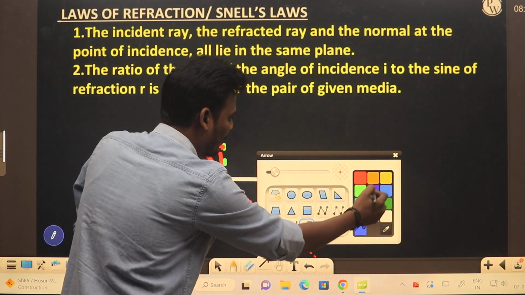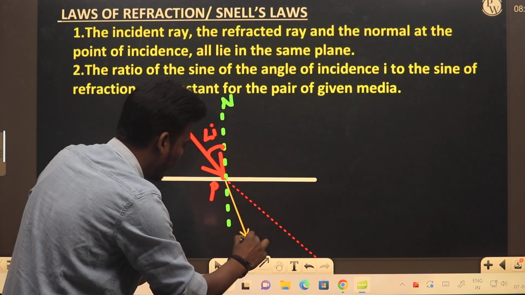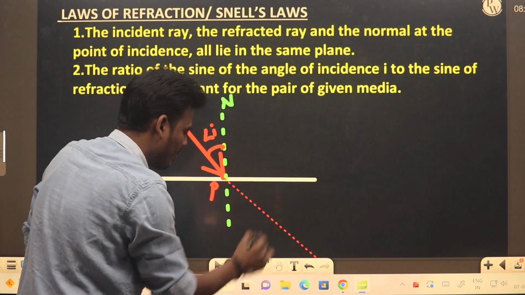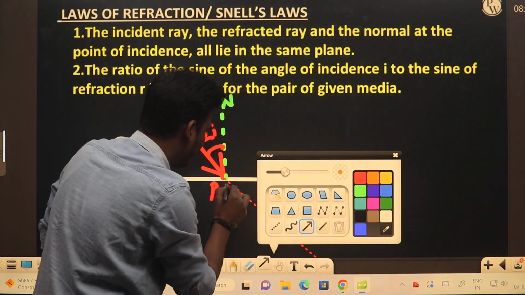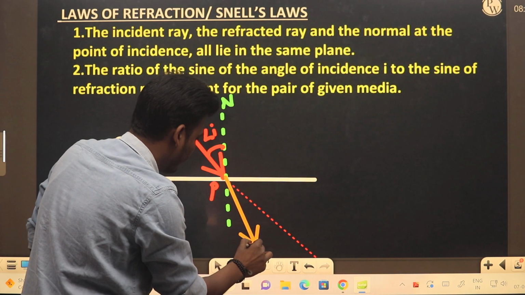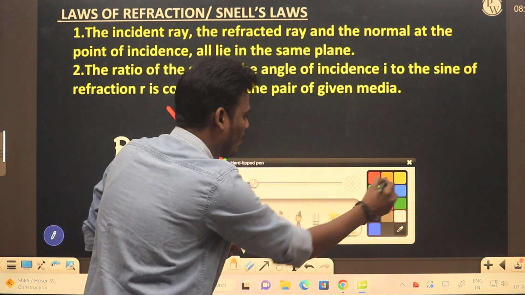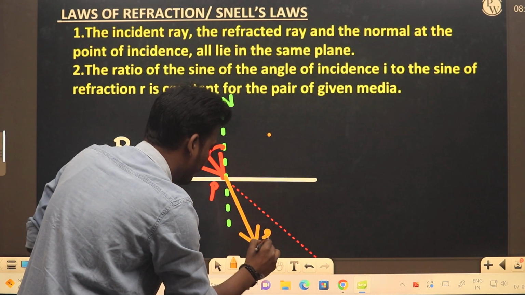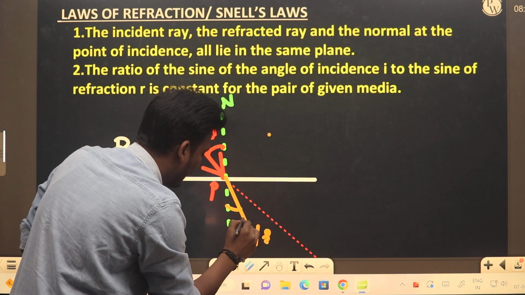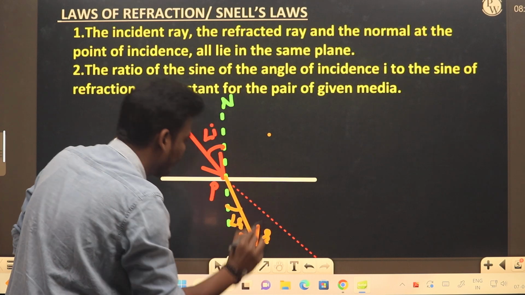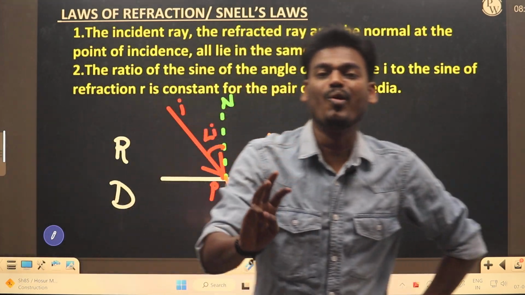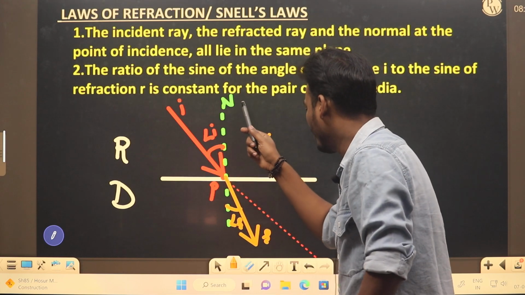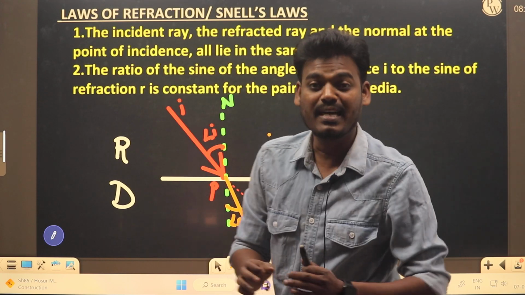Towards the normal. If I consider this as a refracted ray, this one we consider as a refracted ray, and the angle between normal and refracted ray we call the angle of refraction. So here you need to concentrate on 3 points. The incident ray, normal and refracted ray lie on the same plane.